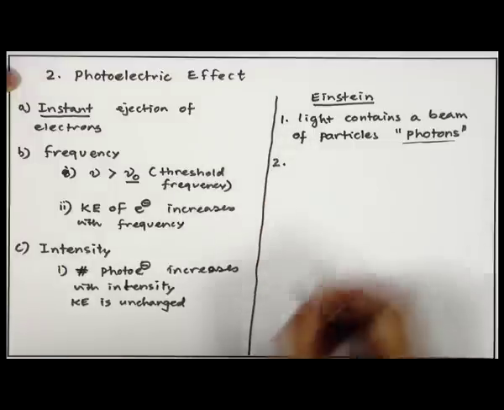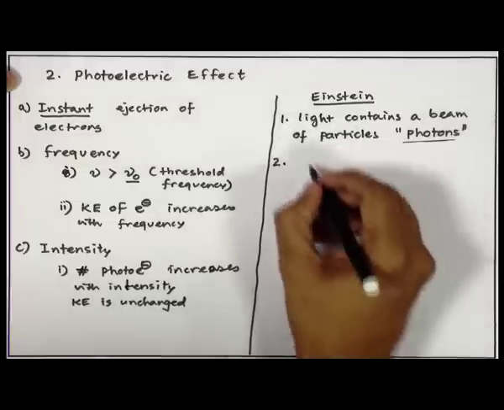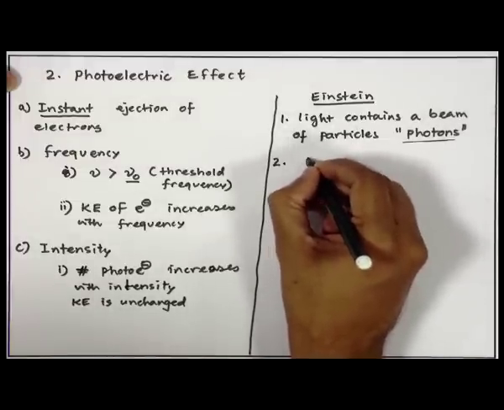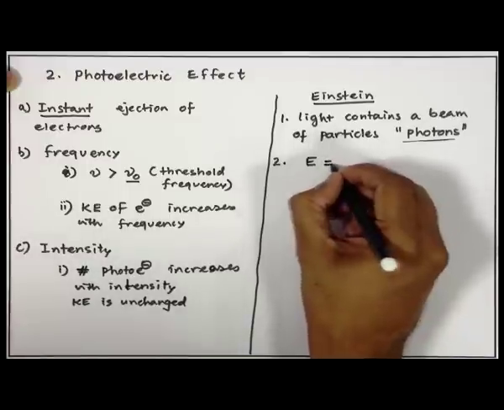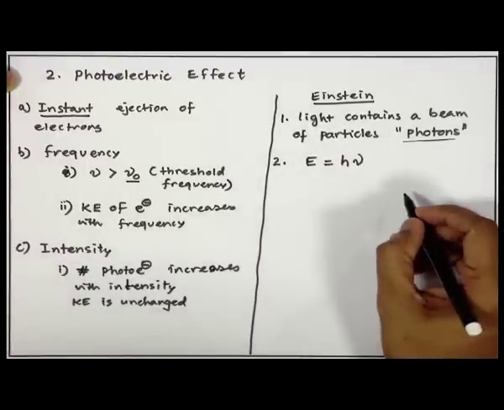And he said, okay, the light contains a beam of particles which are photons, and each photon carries an energy. The energy of this photon came out to be the same as Max Planck's.